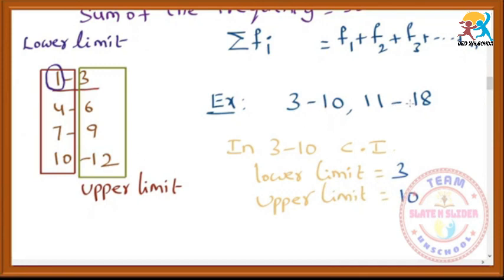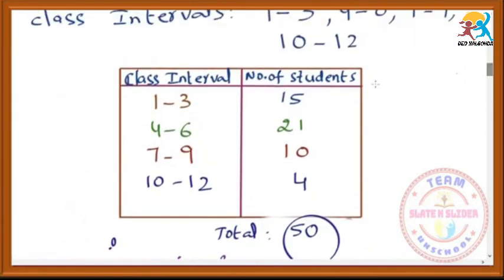So they will give the class intervals. Suppose we have more class intervals: 3 to 10, 11 to 18, 19 to 26 and 27 to 34. Like that we can have infinite class intervals. In all these they will ask the upper limit and lower limit for a particular class interval only. So this tabular form is a grouped frequency distribution. Wherever you see class intervals, that is called a grouped frequency distribution table.